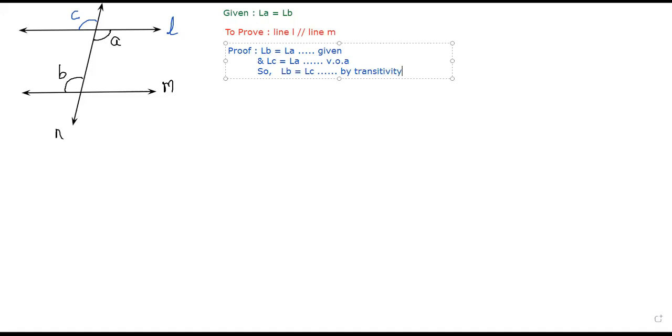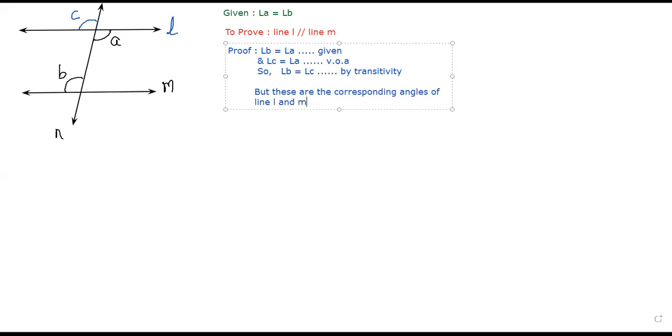Yes, sir. And what is it called? Transitivity. If two things are equal to the same thing, they are equal to one another. Yes or no? B and C are equal to A, so B and C are equal to one another. Correct? Yes, sir. But what are B and C? Corresponding angles.